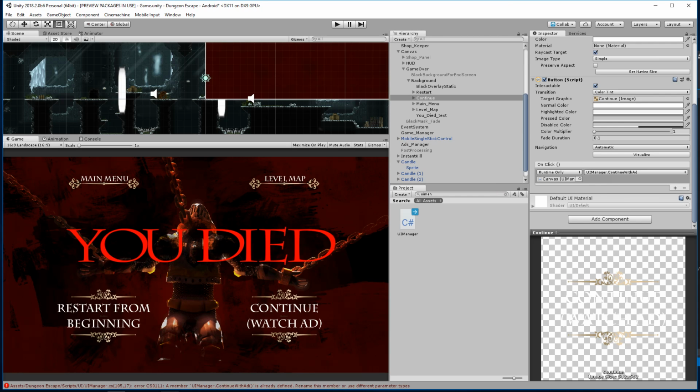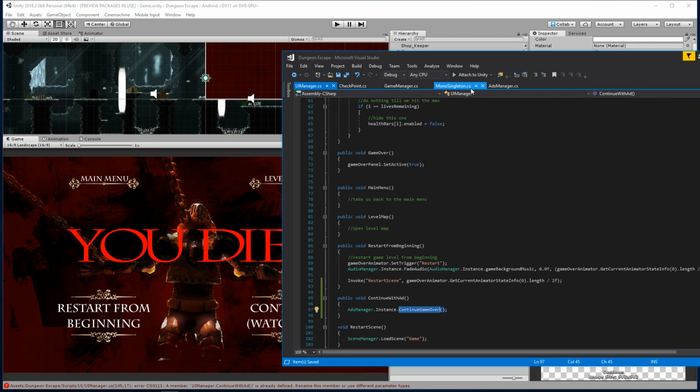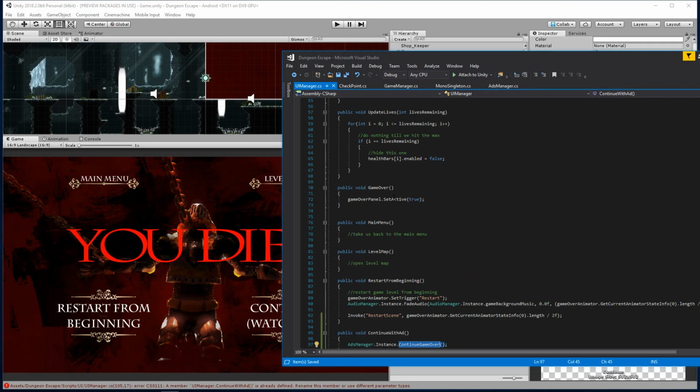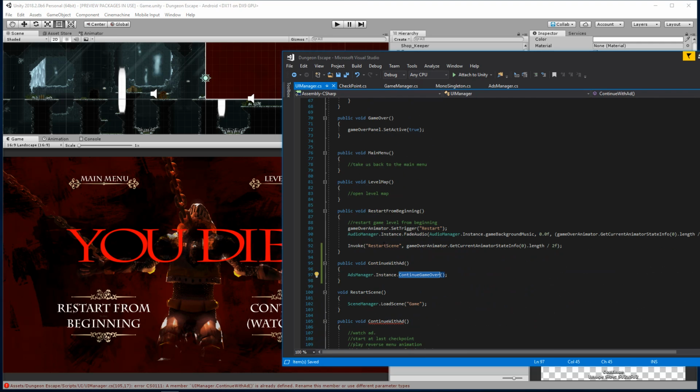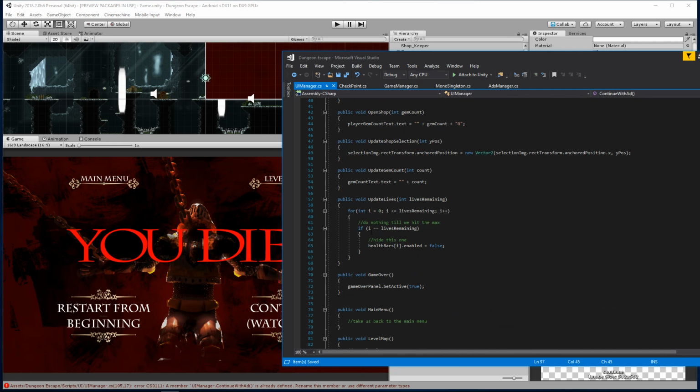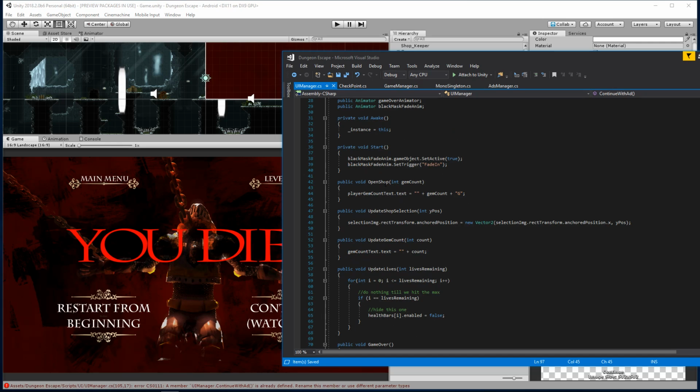Now that we have that, let's also update how we handle the shop ad. So inside our ads manager, we have shop ad. Inside our UI manager, we need something for that as well. Oh, and actually, you know what? I'm sorry, no, we don't actually for that one. Although, where should that button press be handled? Technically, it's a UI element, so it should be handled here. So let's go ahead, update lives. We have update shop selection. We have open shop. Okay, interesting. So when we open shop, we should do it here.